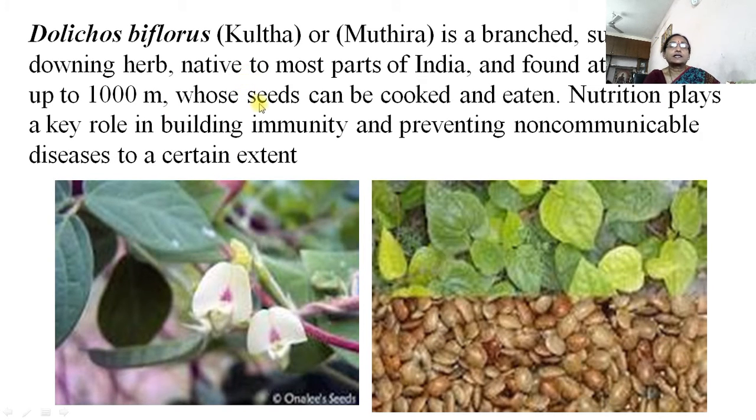Then Dolichos biflorus, it is called kulthi or horse gram. Generally it can be used in the preparation of vegetable. It is a suberect and twining herb, native to most parts of India and found at altitudes of up to 1000 meters. The seeds are cooked and eaten. The nutrition plays a key role in building immunity and preventing non-communicable diseases to a certain extent. That's why kulthi is very rich in protein, and most Indians cook and eat it.